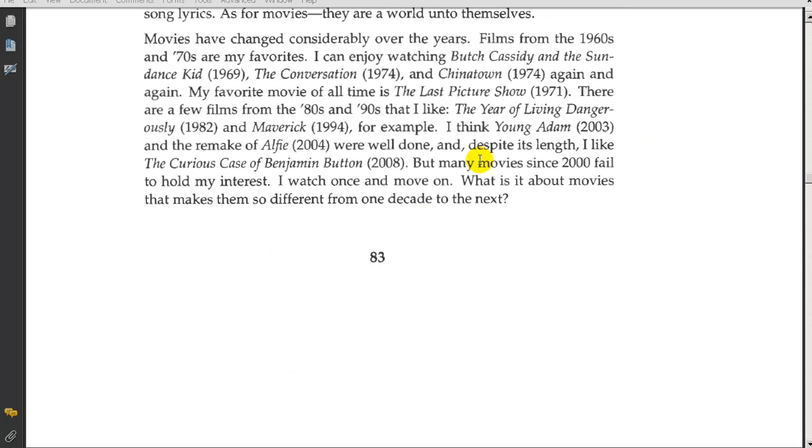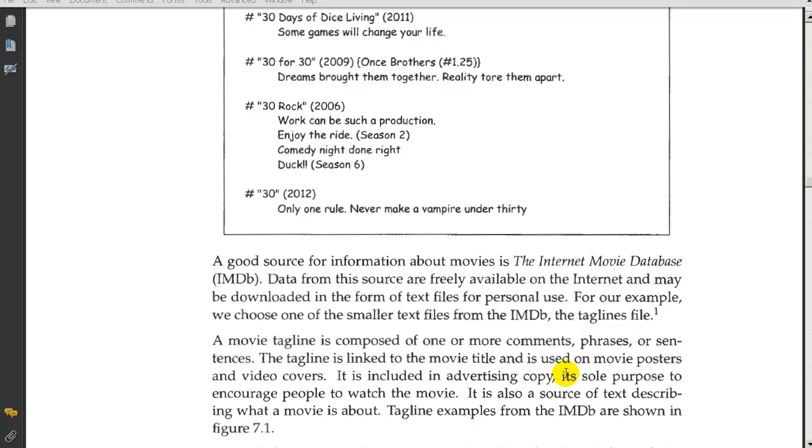And one question that he's going to try to answer is, he thinks that movies have changed over the years, and he says many movies since 2000 fail to hold his interest. So he's wondering, what is it about movies that makes them so different from one decade to the next? So this is maybe the purpose of this analysis. Now, furthermore, he says that the sole purpose of the tagline is to encourage people to watch the movie. So it's kind of an advertisement for the movie. But he says it's also a source of text describing what the movie's about.